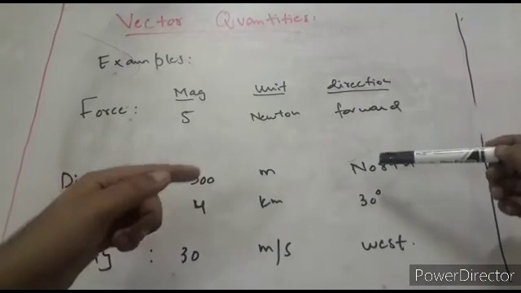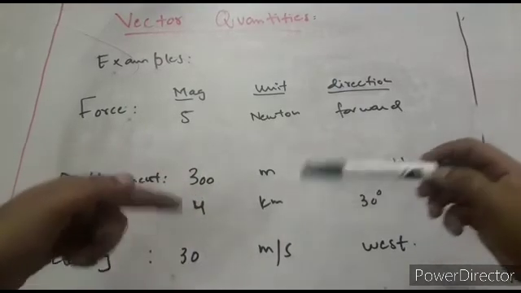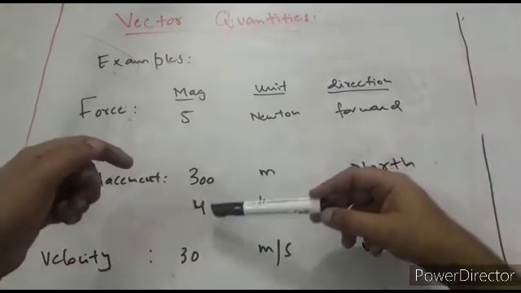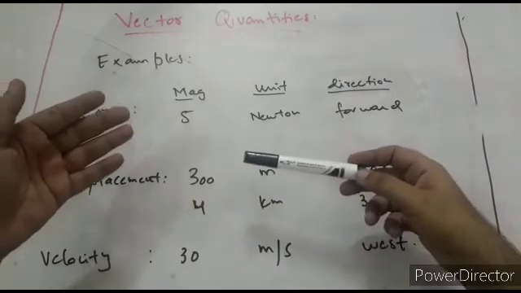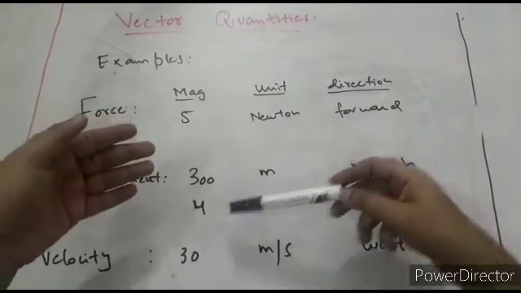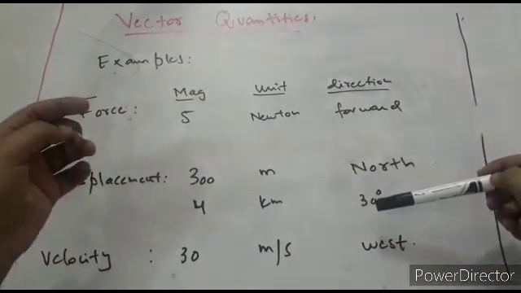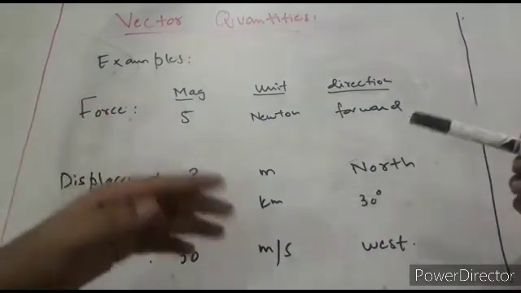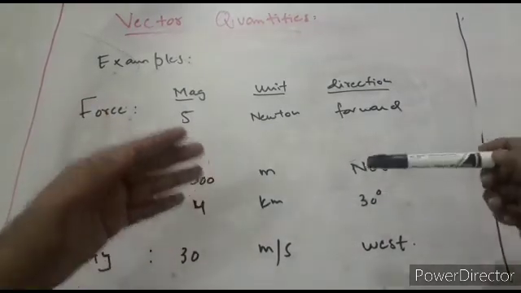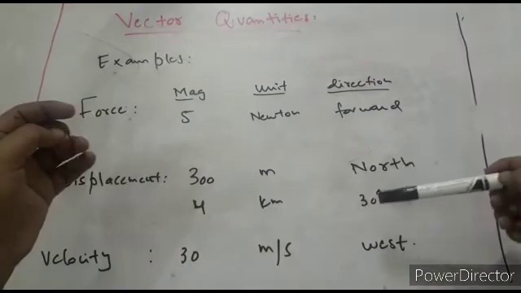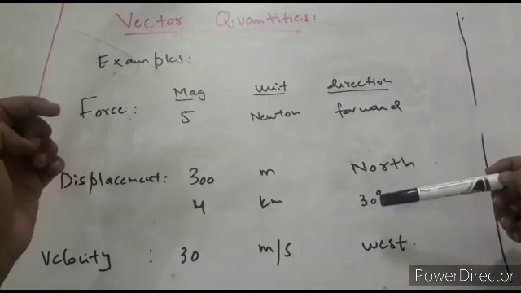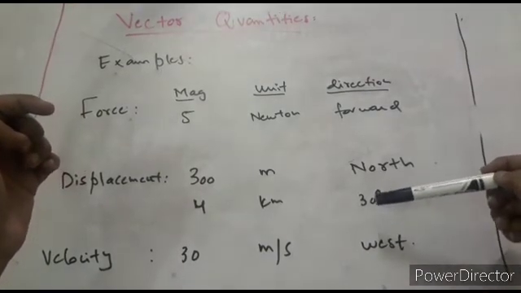A direction can also be represented in degrees, like in the next example, a car has displaced 4 kilometers 30 degrees. This 30 degrees can be from the west direction, from north, east or south, but this angle is also a representation of a direction.